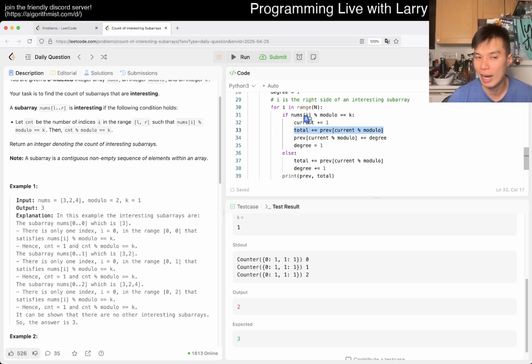Or this part is correct for k is 0, because of the way the math works, but it's not for 1, right? Because when you are at 1, you're not looking for 1, you're looking for 0. Because that's where the k comes from. So there is a k component of this, and when k is equal to 0, that's why it works, because, well, I didn't mention it. But here, it actually should be current minus k, I think.